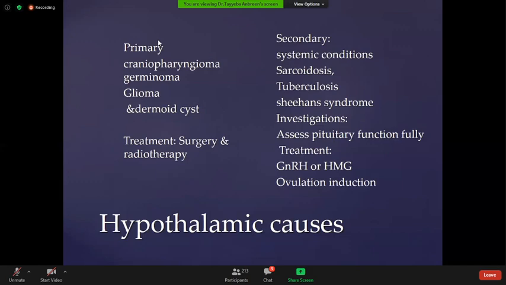So it's better to repeat this, as sometimes there's a laboratory error. We can't comment on just one level that the patient has a menopausal level. It's not necessary that this patient has premature ovarian failure, premature ovarian insufficiency. It's better to repeat the test.